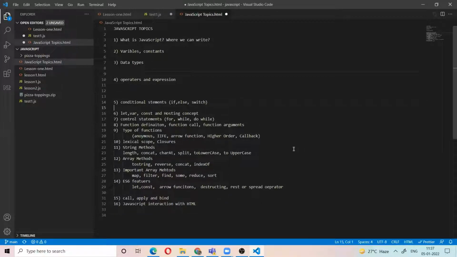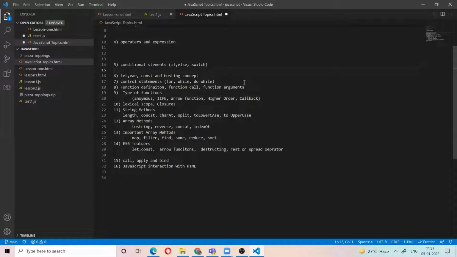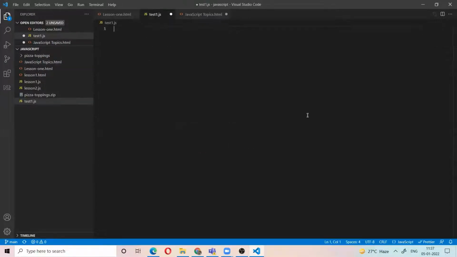Now go to the conditional statements. What are statements? Every line in the program is a statement. The smallest task of the program is a statement. Programming means we are doing a list of tasks, and a single task is called a statement.